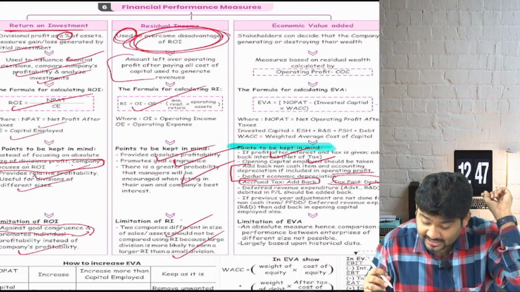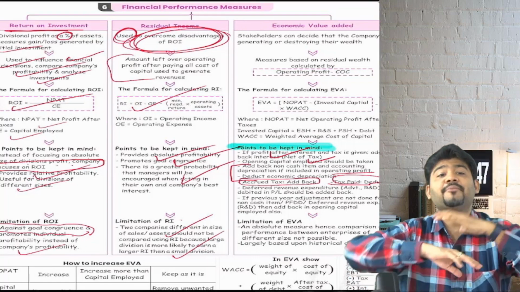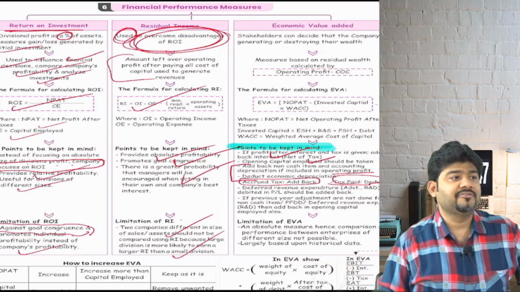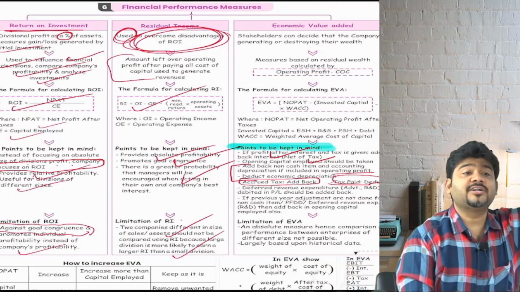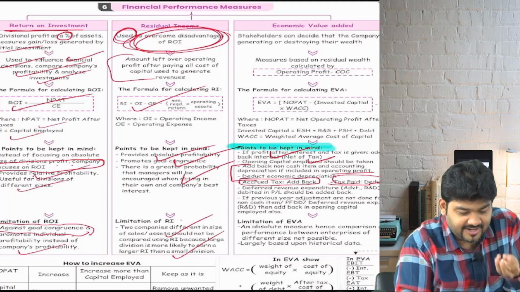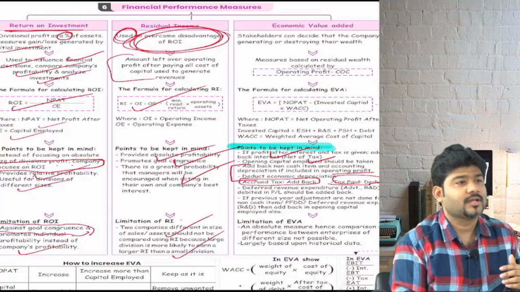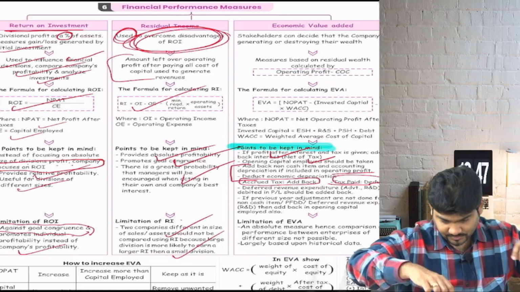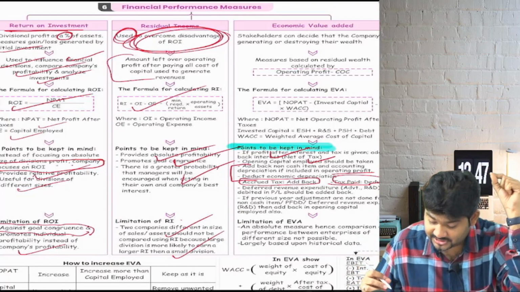If there is any deferred revenue expenditure, do you understand what a deferred revenue expenditure is? Like big advertisement, like big R&D expenditure. If I start a company and I do a big advertisement, is it going to be relevant for only 1 year, or will it be relevant for years? It will be relevant for years. So I should not write it off like that only. So what does deferred revenue expenditure say?